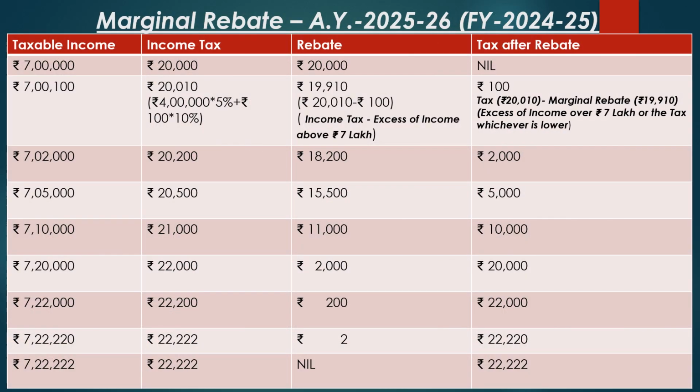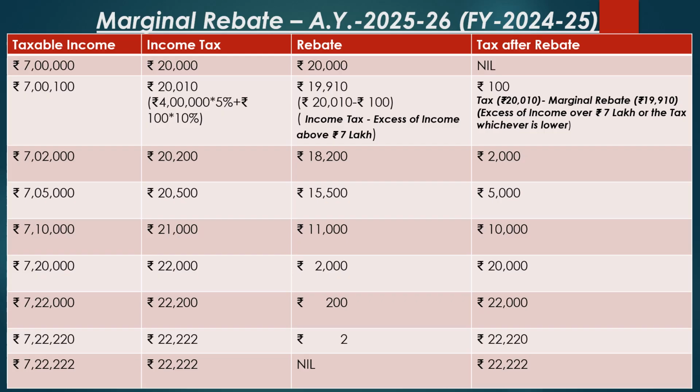Marginal rebate workings for various taxable income for the assessment year 2025-26. If the taxable income of an individual is 7 lakh, then the tax payable works out to rupees 20,000 as per the tax slab. But up to a taxable income of rupees 7 lakh, the tax is nil. Hence the rebate is rupees 20,000 and the tax payable is zero.